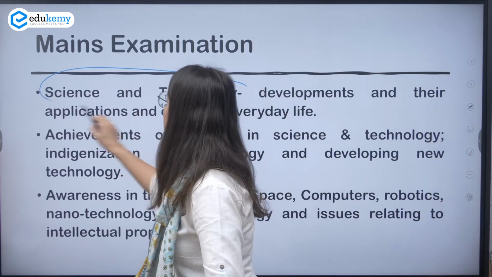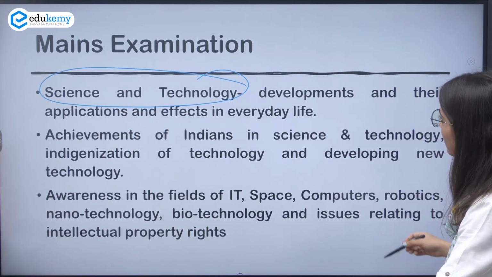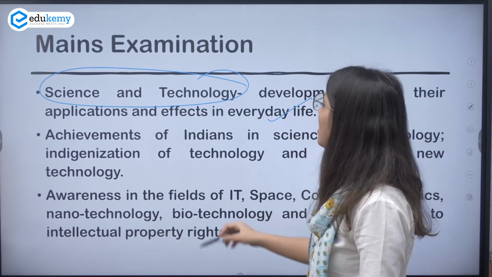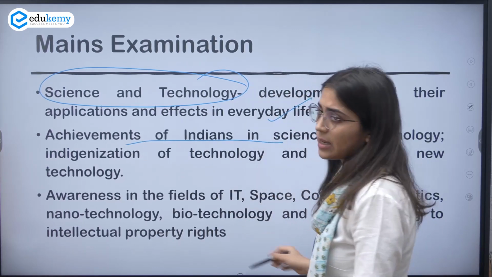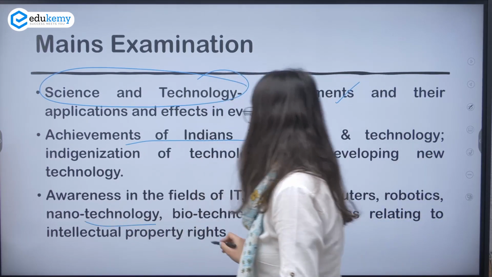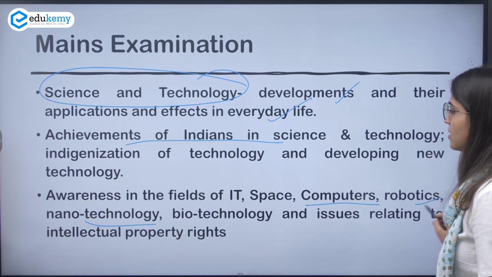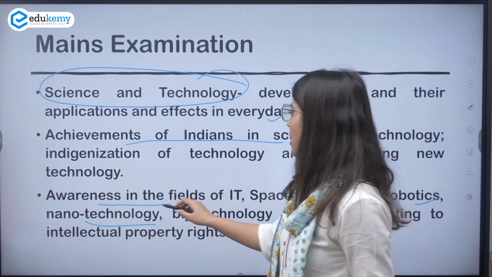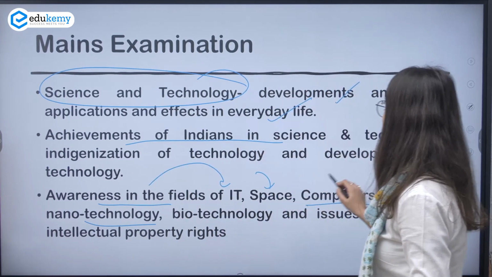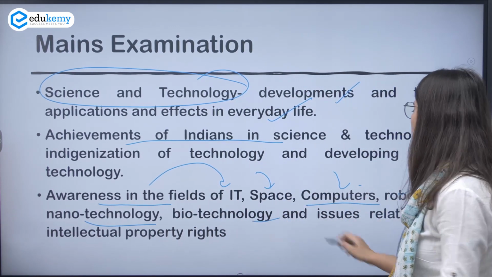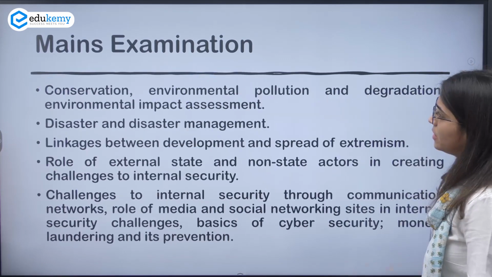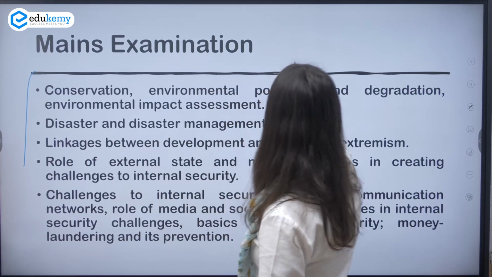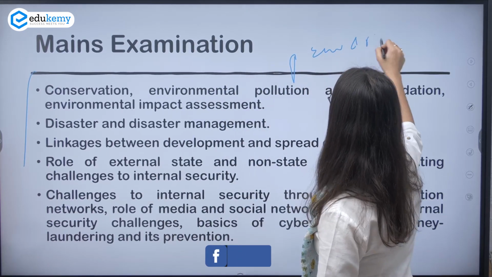Now this is science and technology. What do you have to prepare in science and technology? Developments and their application and effects in everyday life. What are the achievements of India in science and technology? You need to know about nanotechnology a bit. You need to know about robotics. That means you need to be aware in the field of IT, space, computers, robotics, biotechnology, etc. Okay, so that was all about science and technology.